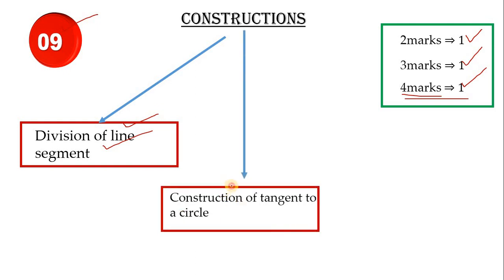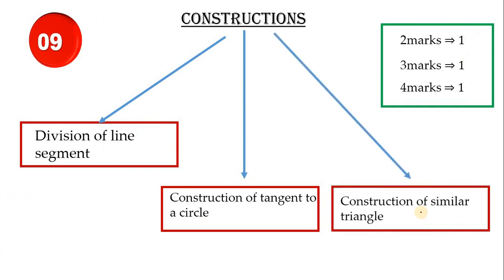And next is the construction of a tangent to a circle. It is a damn sure question. Definitely it will come. So they'll give either the difference between the radii or the difference between the tangents. Usually they'll ask the difference between the tangents problem only. Practice both kinds of problems. And for 4 marks, no other choice. They have to ask this itself.